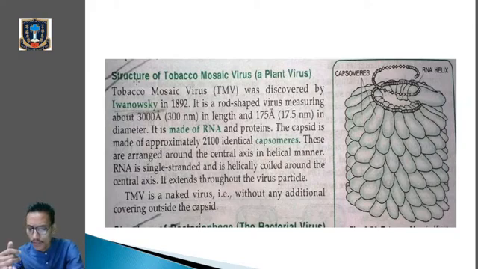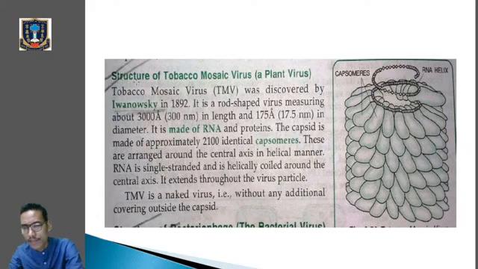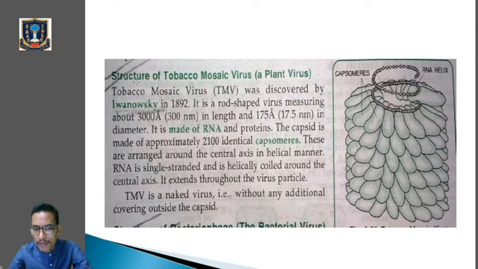Clear? So don't forget the term capsid and capsomere. The protein coat is called the capsid and the protein subunits are called the capsomere. So now let's go to the TMV structure, tobacco mosaic virus, which was discovered by Ivanovsky. It is a rod-shaped virus measuring about 3000 angstrom, that means 300 nanometer in length, and 175 angstrom in diameter. Okay, so let's see the structure now.